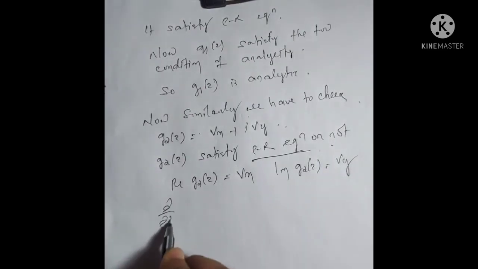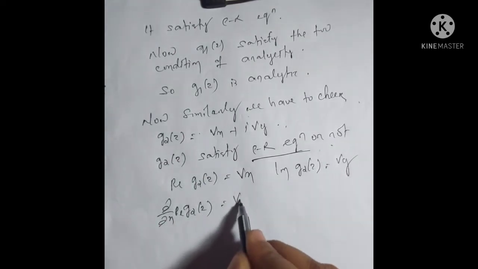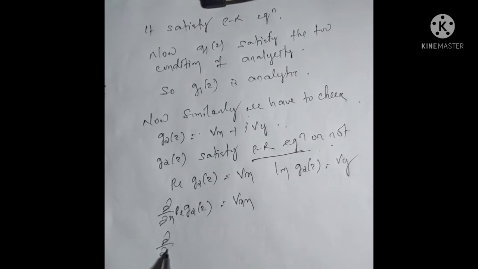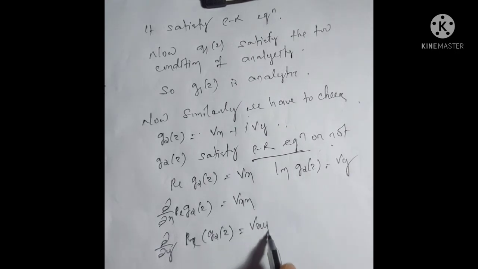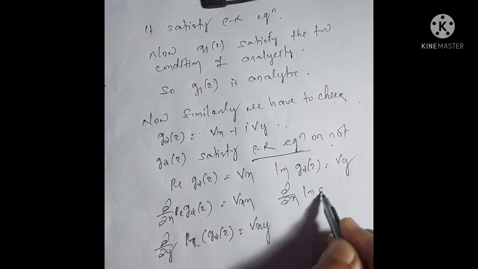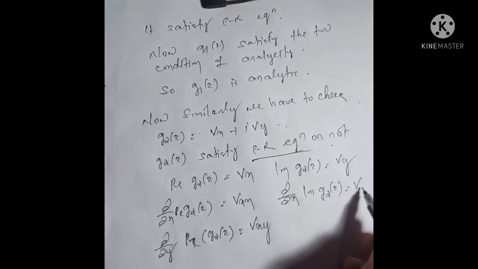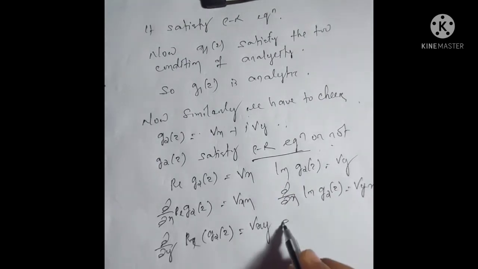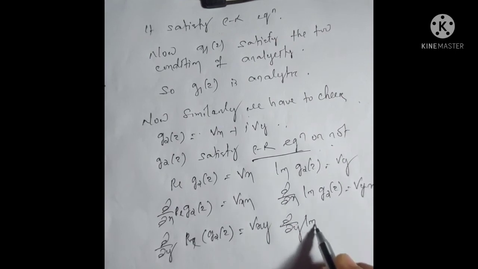Now del/del x of the real part of g2 = v_xx, and del/del y of the real part of g2 = v_xy. Similarly, del/del x of the imaginary part of g2 = v_yx, and del/del y of the imaginary part of g2 = v_yy.